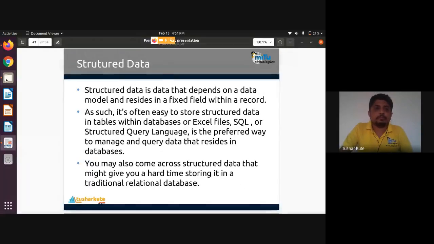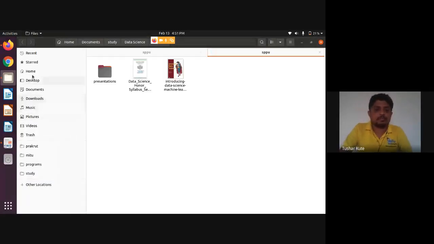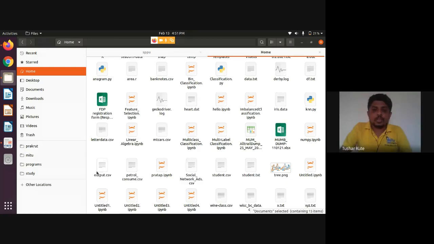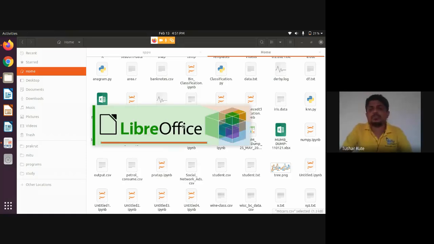I'll go to my home directory and show you a few of the datasets. Let's say I have car information with me. This is one of the datasets, and its name is mtcars.csv. It's a CSV file.